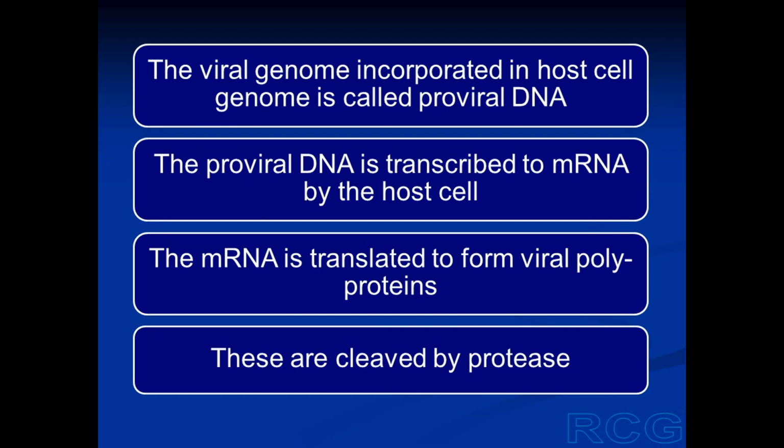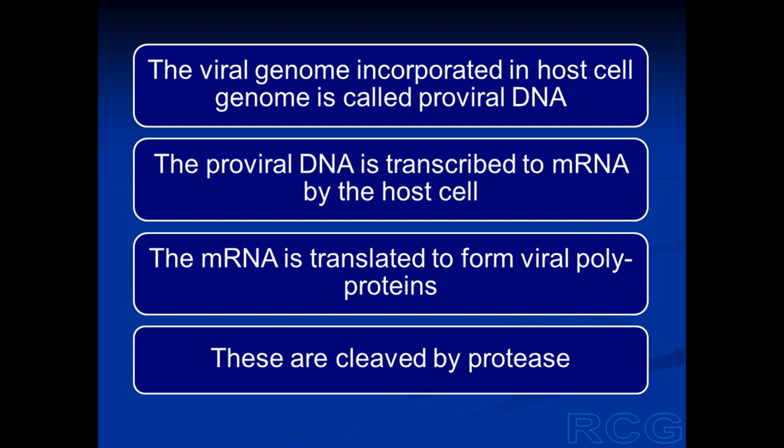The DNA copy of the viral genome which has been incorporated in the DNA of the infected cell is known as proviral DNA because it is the precursor of new virus particles. By transcription and translation of this proviral DNA, new virus particles can be formed in the infected cell.